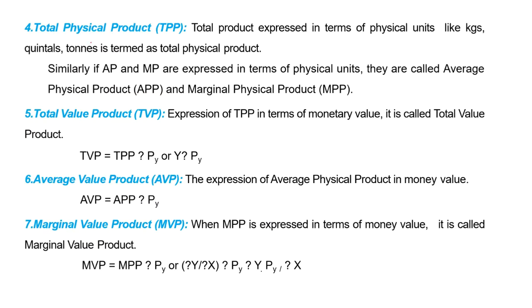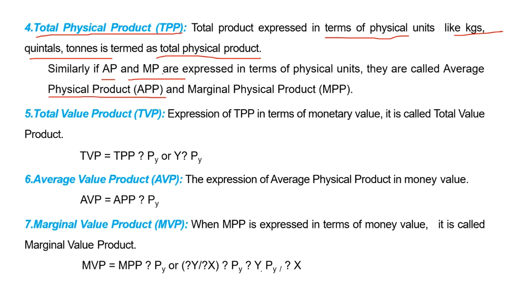Total physical product. When total product is expressed in physical units, that is kgs, quintals, tons, it is termed total physical product.